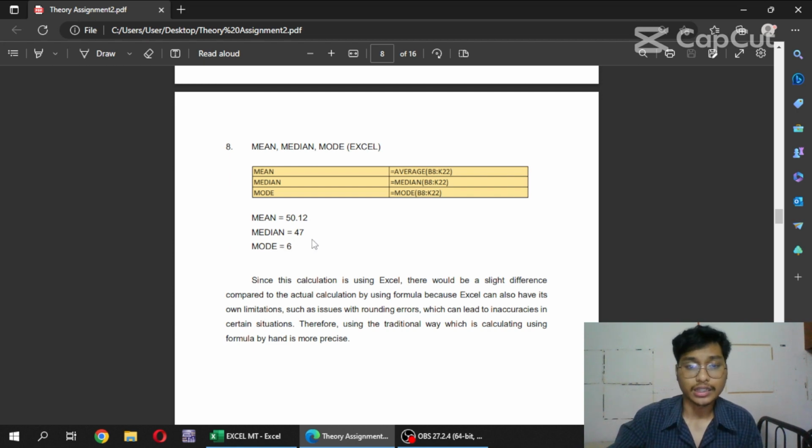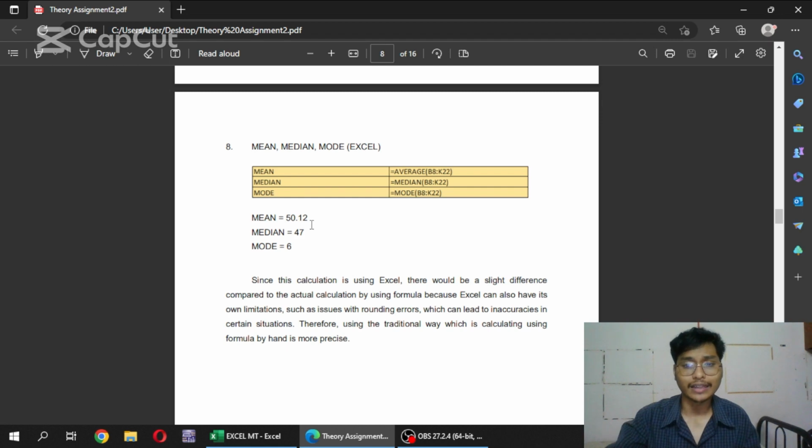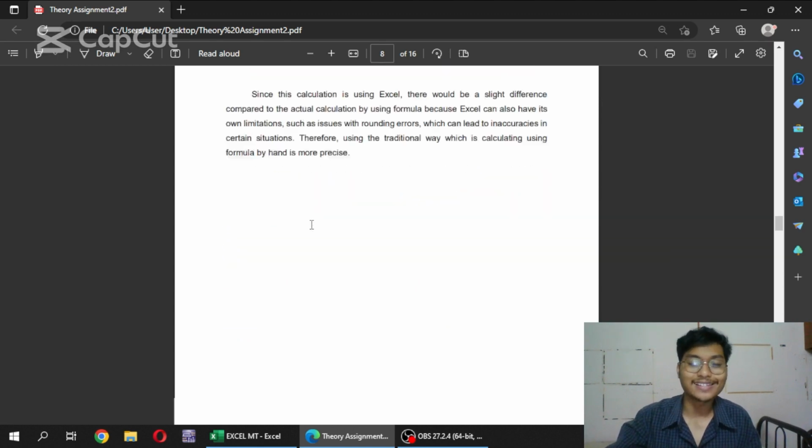Since this calculation is using Excel, there will be a slight difference compared to the actual calculation by using formula, because Excel can also have its own limitations, such as issues with rounding errors, which can lead to inaccuracies in certain situations. Therefore, using the traditional way, which is calculating using formula by hand, is more precise.